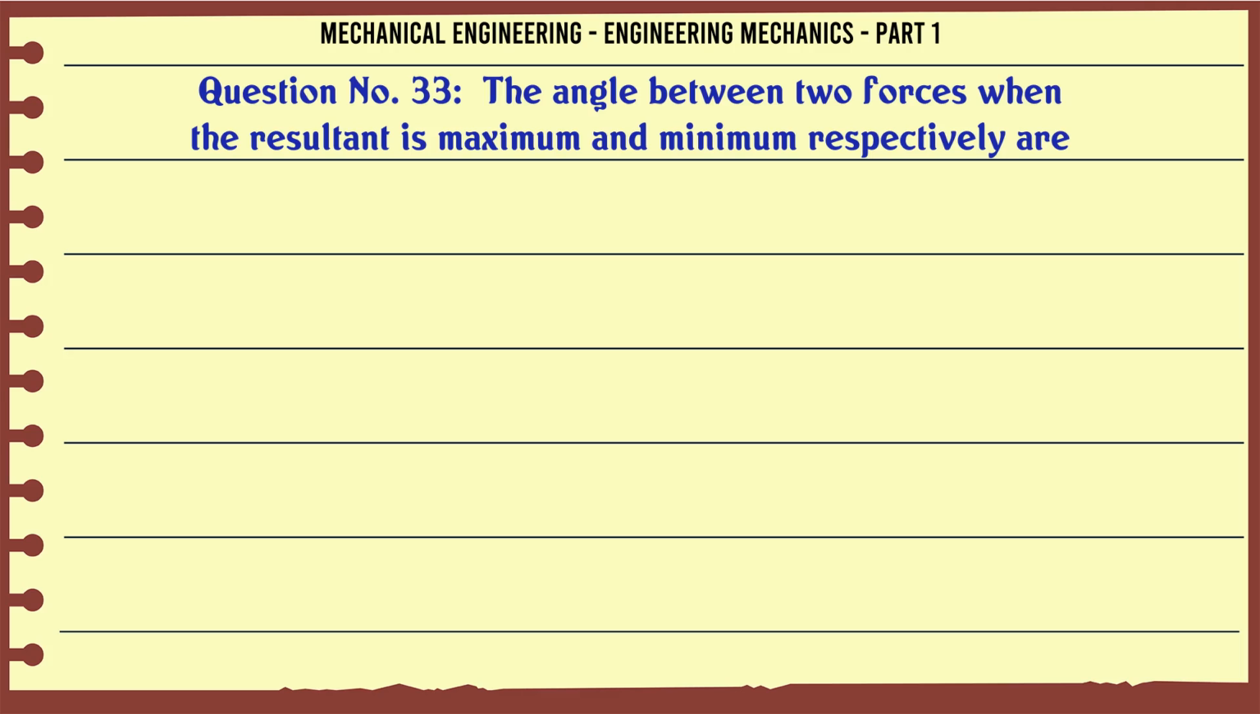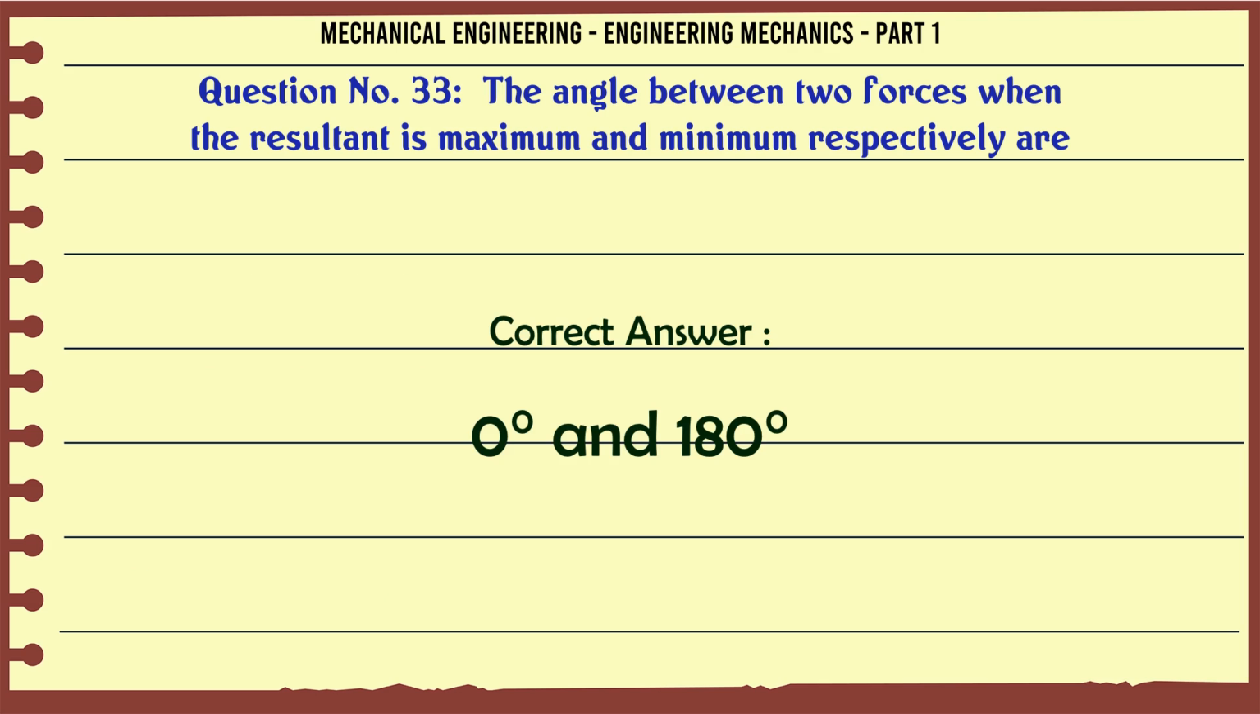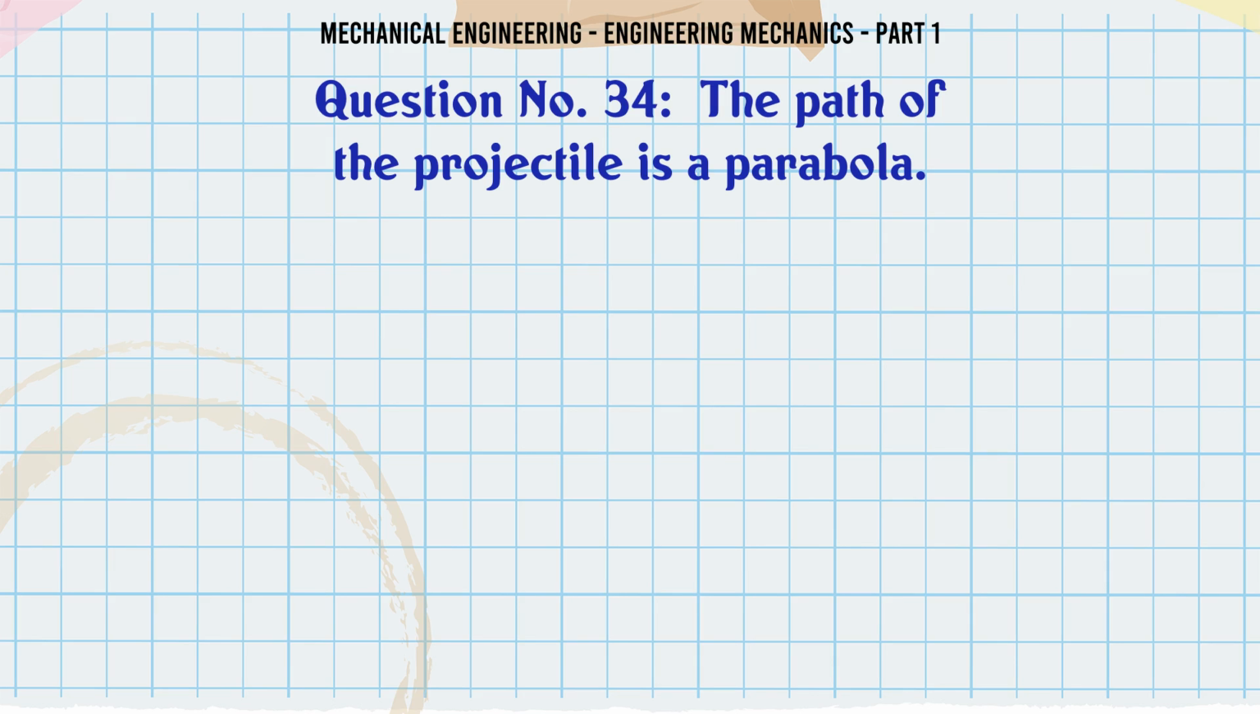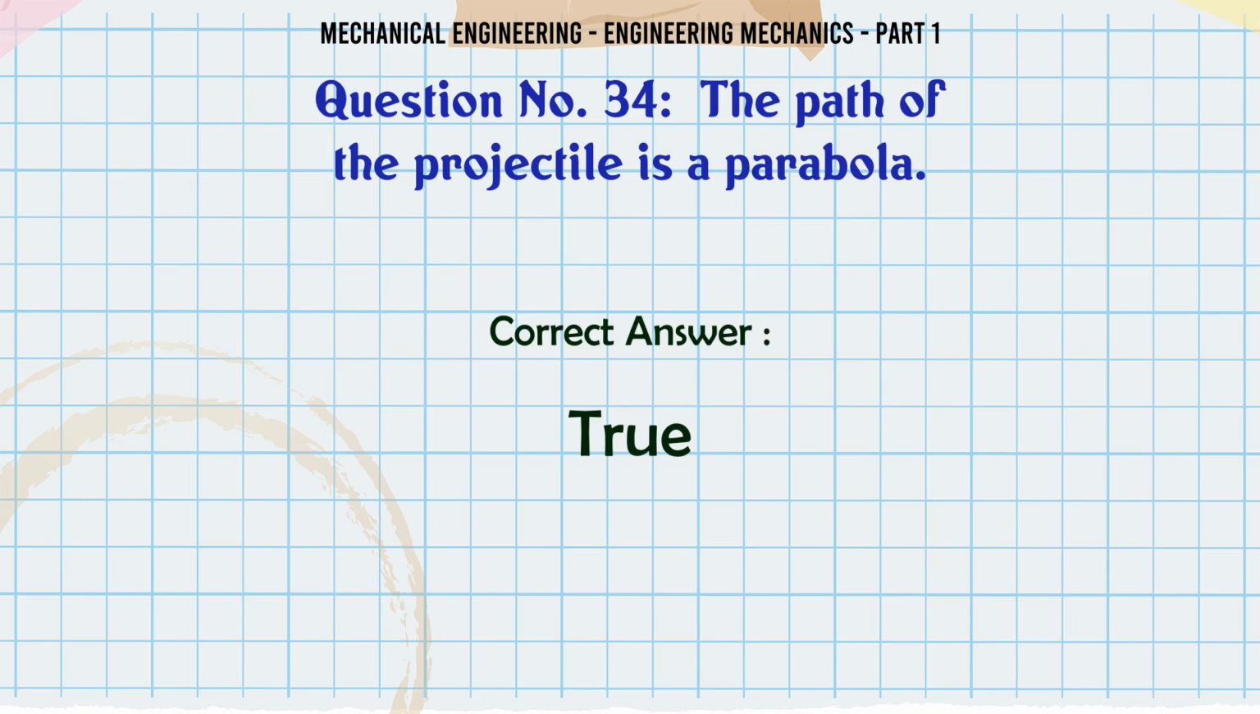The angle between two forces when the resultant is maximum and minimum respectively are A 0 and 180, B 180 and 0, C 90 and 180, D 90 and 0. The correct answer is 0 and 180. The path of the projectile is a parabola. A true, B false. The correct answer is true.